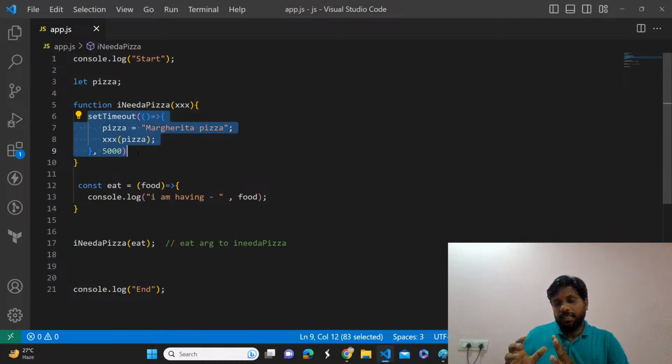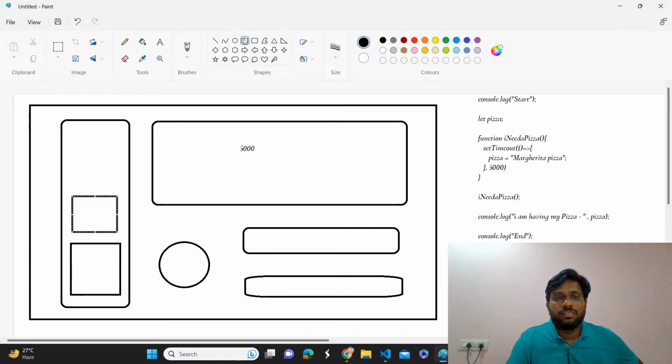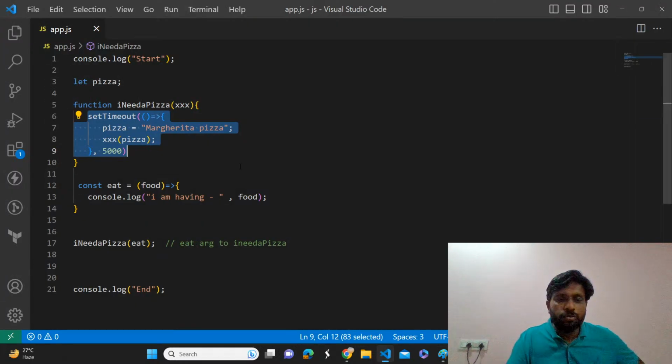Set timeout, with a callback function, so it will attach the callback function to the web API. What is the delay? 5000 milliseconds. Once it is attached, is it going to take any action, or will it come out and execute end?